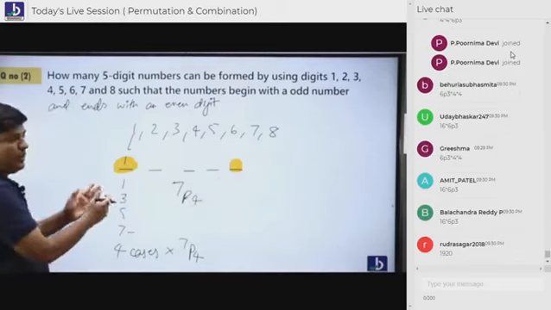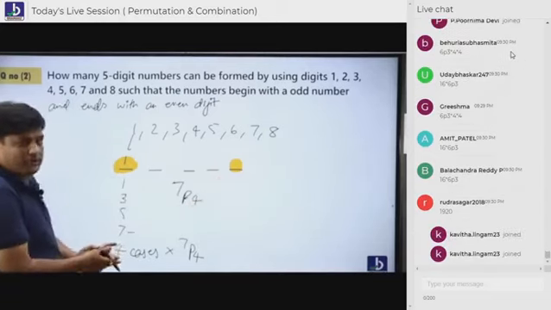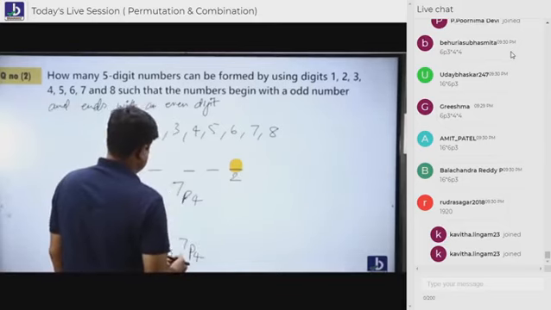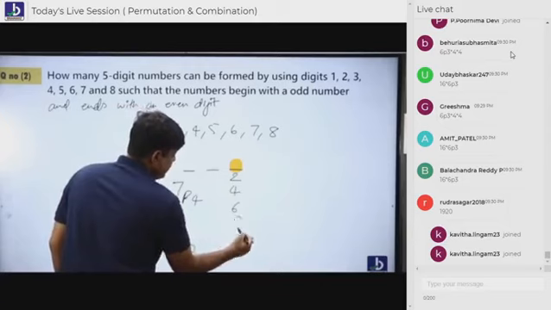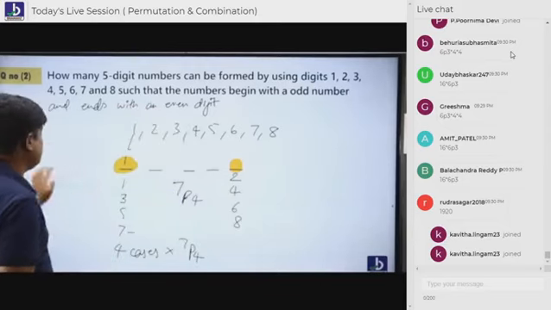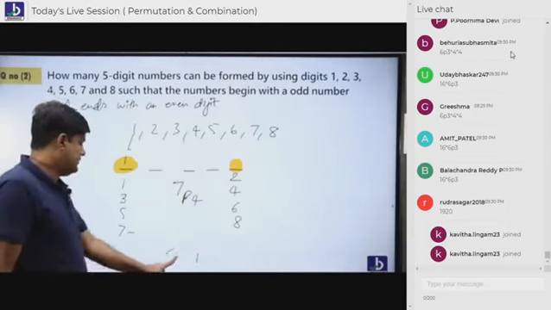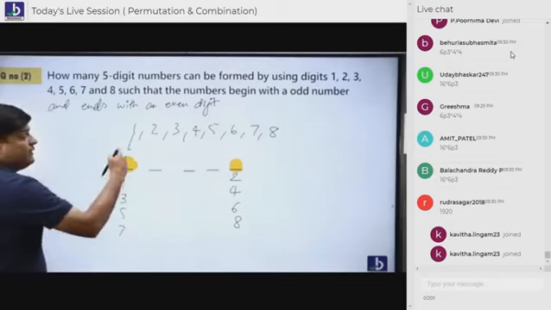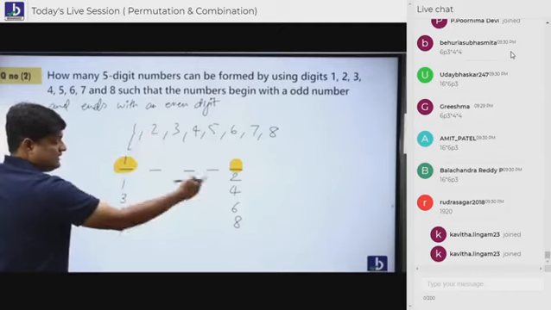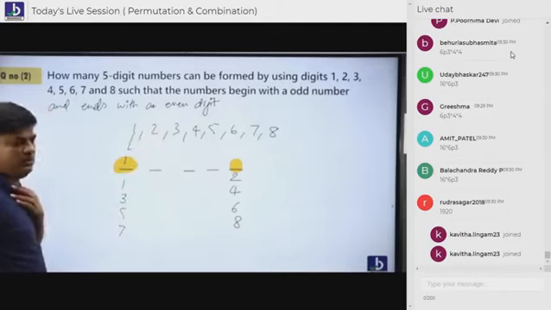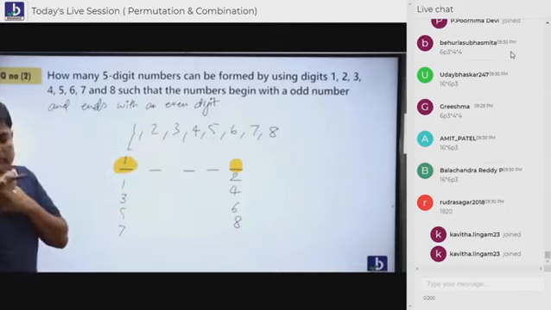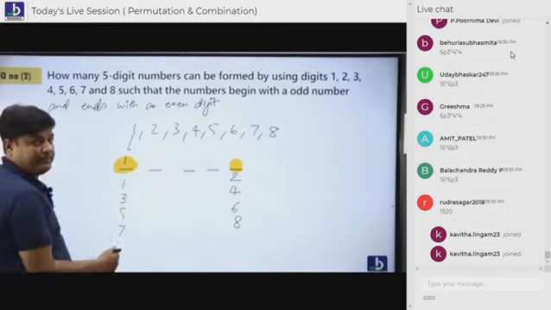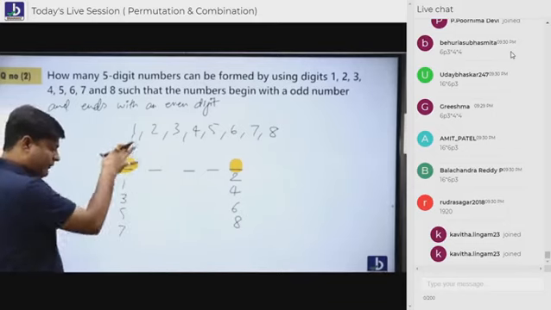If it begins with the odd, it can be 1, 3, 5, 7. If it begins with the even and ends with the even, it can be 2, it can be 4, it can be 6, it can be 8. So these two cases have to be taken into consideration. So the numbers can be starting with 1 2, 1 4, 1 6, 1 8, then 3 2, 3 4, 3 6, 3 8, or else 5 4. Like this, everybody is multiplied with all.